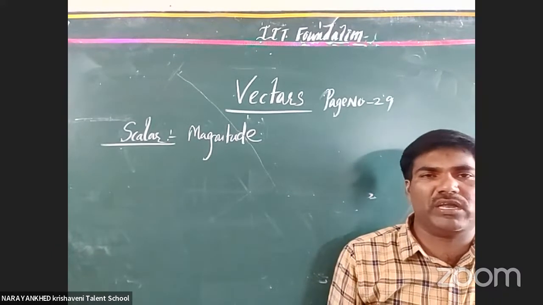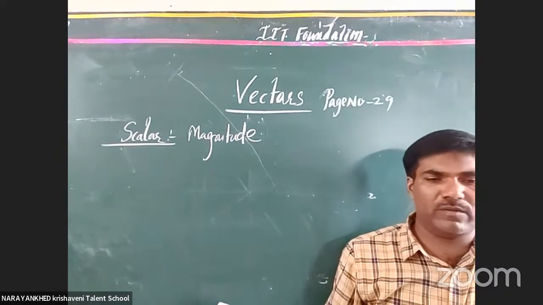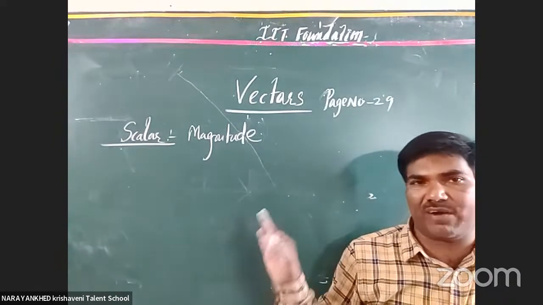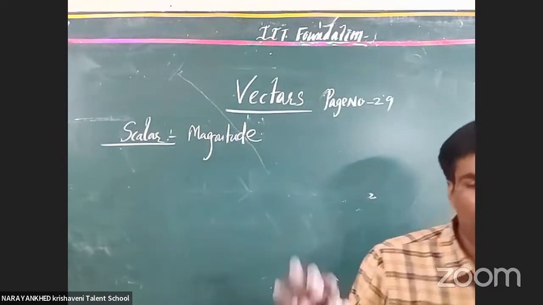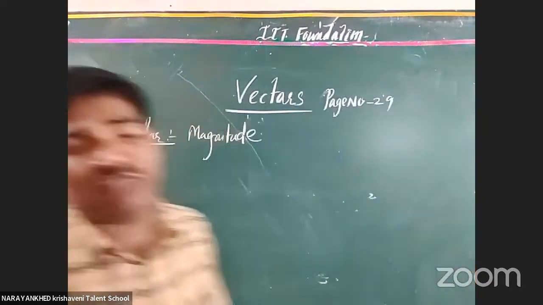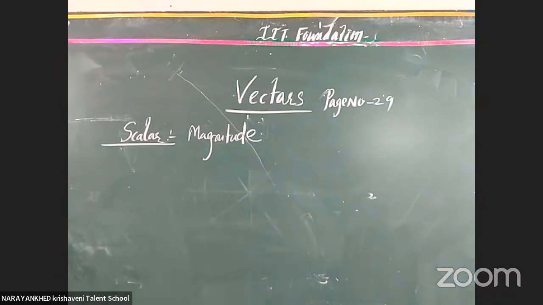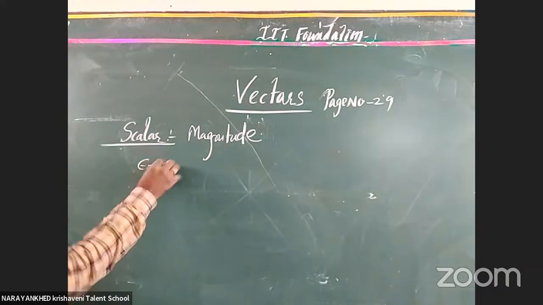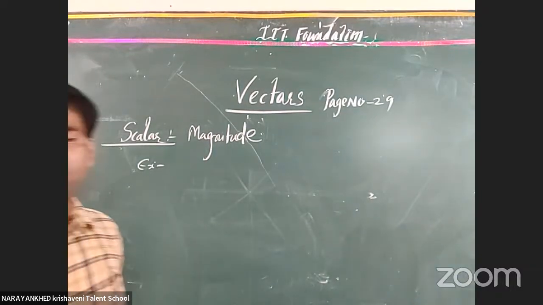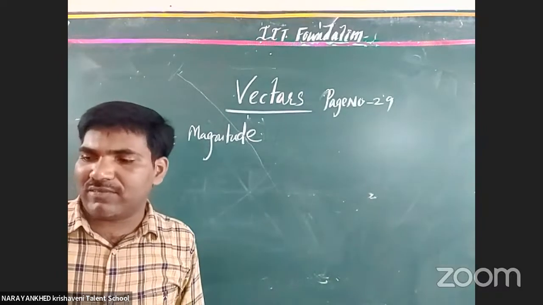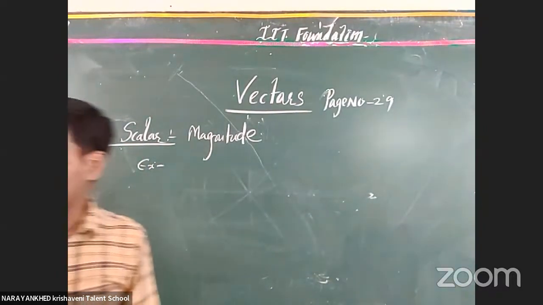Simple mathematical operations are not entertained for our vectors, but for scalars they are simply taken. Examples are given in our textbook here: distance, speed, mass, time, temperature, density, work, power, energy. These are all examples of scalars. Temperature, mass, time, length, distance, speed.